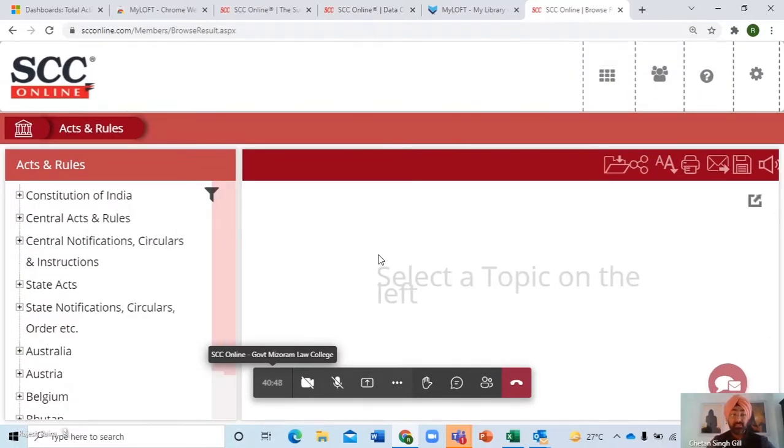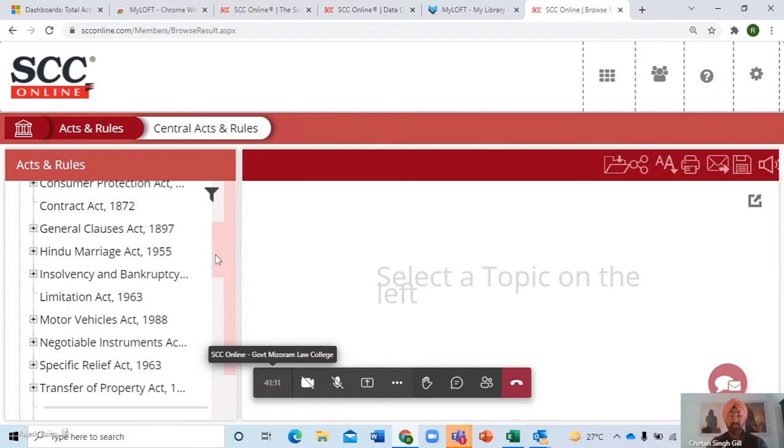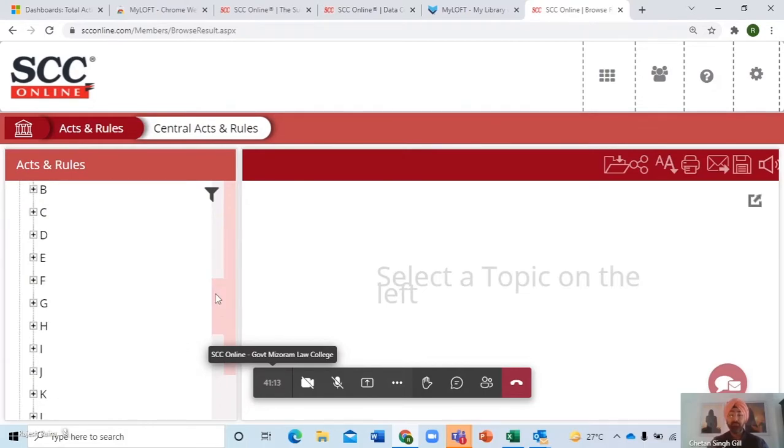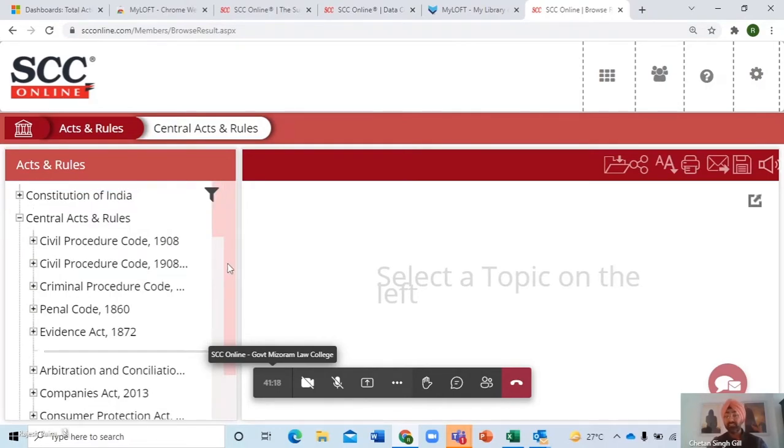Now, if you can see, it says Constitution of India, Central Acts, Rules and Regulations, Notifications, all this stuff. You can choose one. Let's take Central Act. And now you can see it says Civil Procedure Code, Criminal Procedure Code, then IPC, Evidence Act, all those are available over here. And as we scroll further down, others are alphabetically arranged. So the primary law, the acts which are used on a daily basis, are mentioned over here. Others are just kept in alphabetical order.